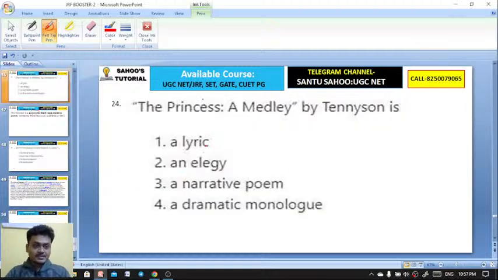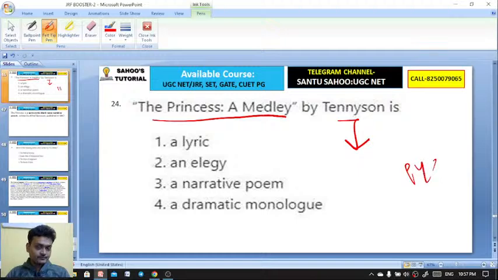The Princess: A Medley by Tennyson is a lyric poem, an elegy, a narrative poem, or a dramatic monologue. It's even a PYQ. What would be the right answer here? No, it's a narrative poem actually.